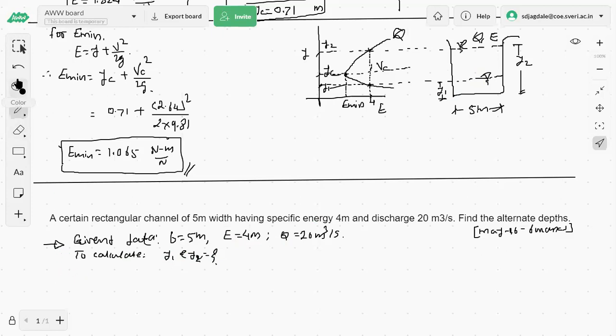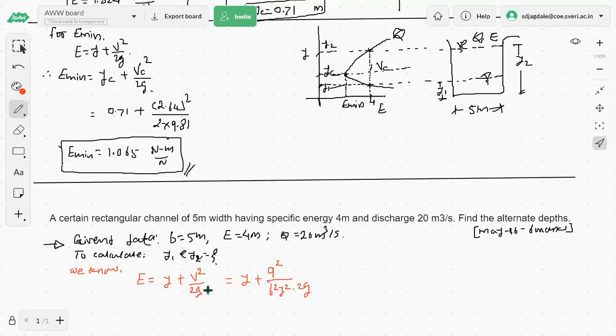So then below that, now we know the equation of specific energy E is equal to y plus v square divided by 2g, that is equal to y plus small q square upon y square into 2g.